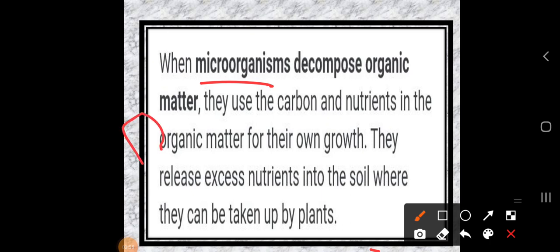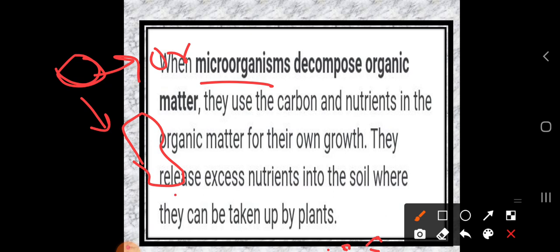Microorganisms also need food for their better growth. How can they get it? From the organic matter, where they take the nutrients and carbon for their better growth. Then what happens? After taking this carbon and nutrition, they release it.